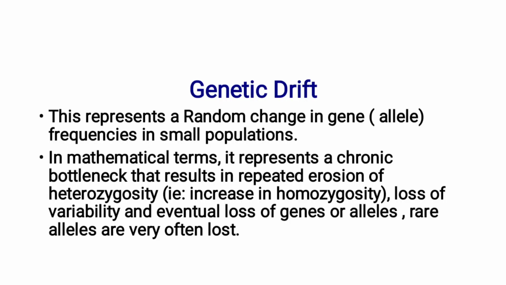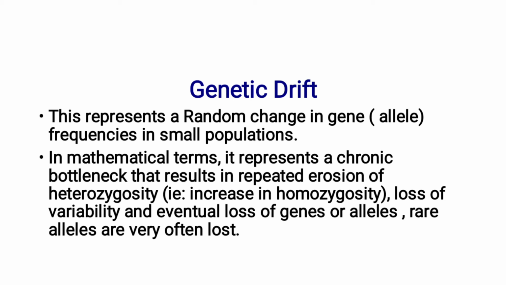Then genetic drift. This represents a random change in gene or allele frequencies in a small population, that is known as genetic drift. In mathematical terms, it represents a chronic bottleneck that results in repeated erosion of heterozygosity. What is the meaning? Repeated erosion of heterozygosity is an increase in homozygosity, which leads to the loss of variability and eventual loss of genes or alleles.